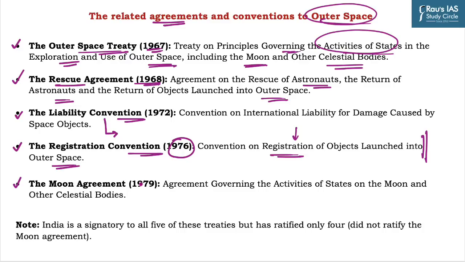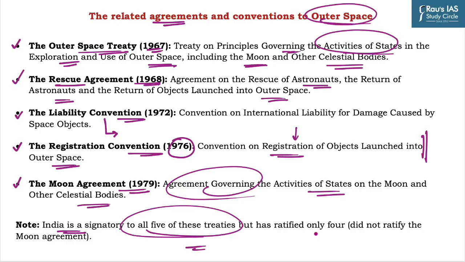And the last one is the Moon Agreement of 1979. It is the agreement which governs the activities on the moon and other celestial bodies. One important fact associated with these agreements is that India is a signatory to all these 5 treaties, but we have only ratified the first 4 and did not ratify the Moon Agreement. Just try to remember this piece of information, as it will be useful for the prelims exam.